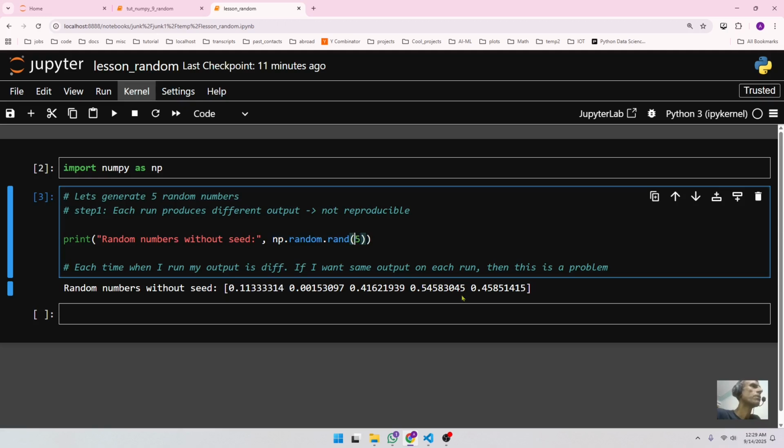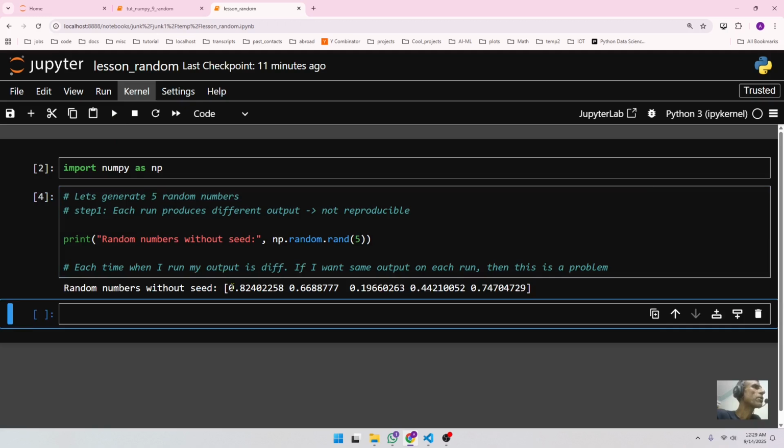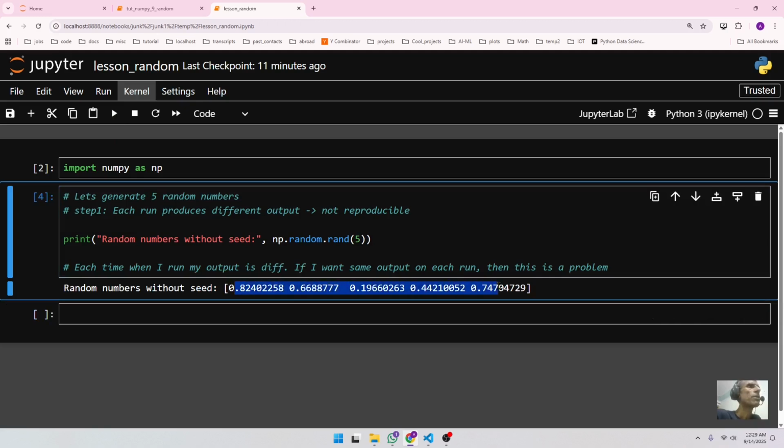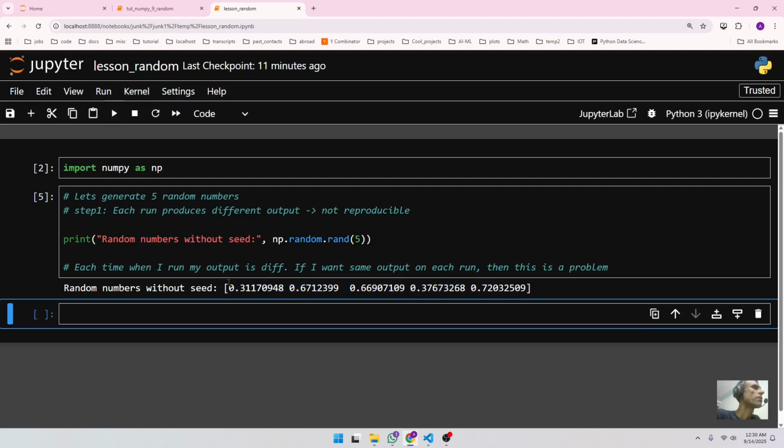Now, if you look at these numbers, they're always going to be between 0 and 1. And here's another problem with this. If I run this program, my number right now is 0.113. If I run this program again, now it produces a different set of random numbers. If I run it again, you're going to see a different set of random numbers. Each time I run this, it produces a different set of random numbers. So that could be a problem.